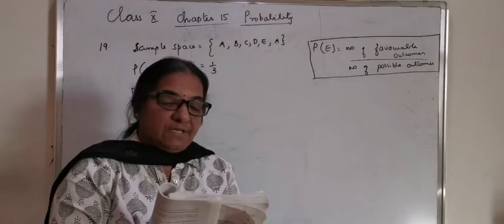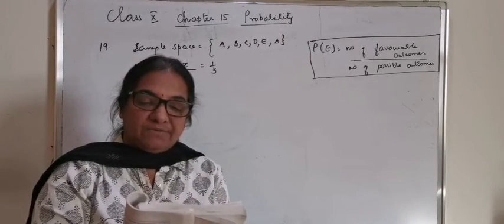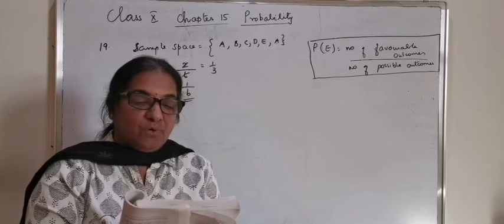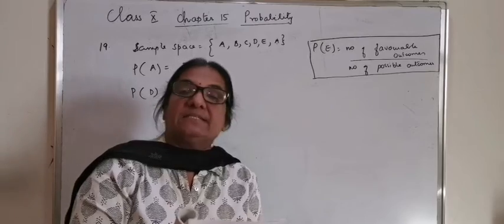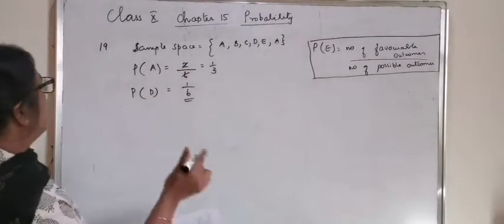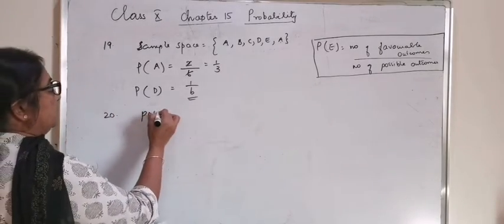Question number 20. Suppose you drop a die at random on the rectangular region as shown in the figure. What is the probability that it will land inside the circle with a diameter 1 meter? So here, the possible outcome is the rectangular region.